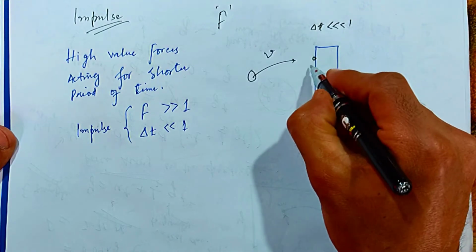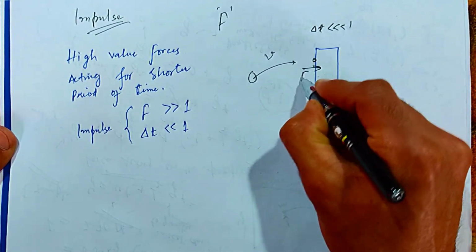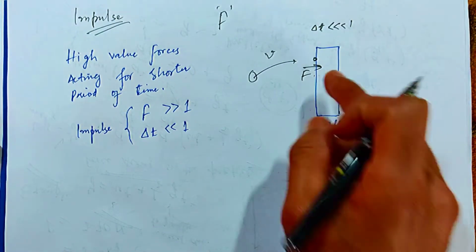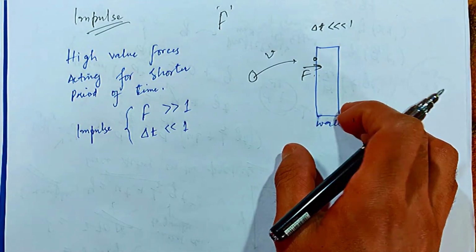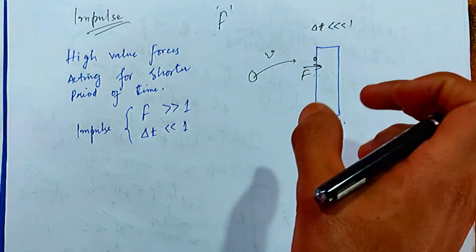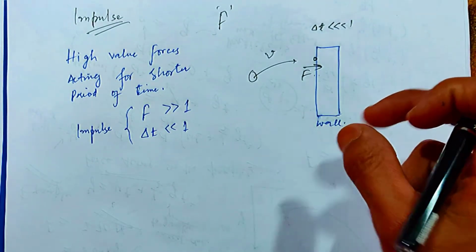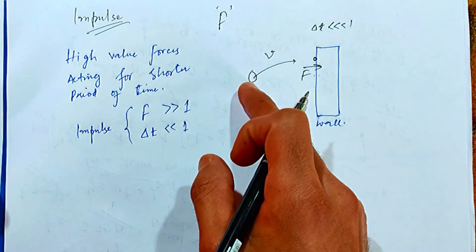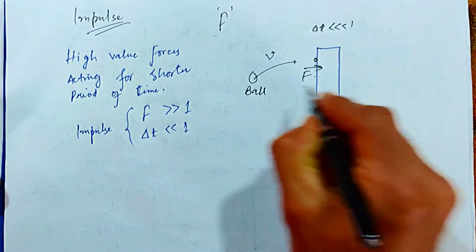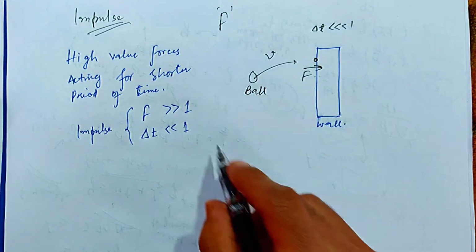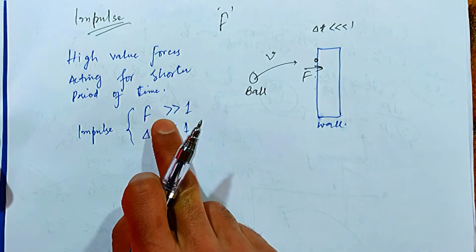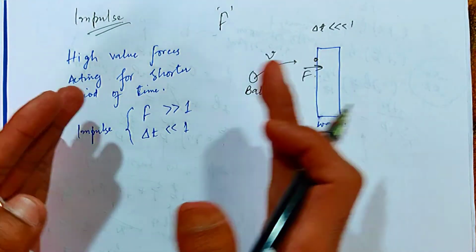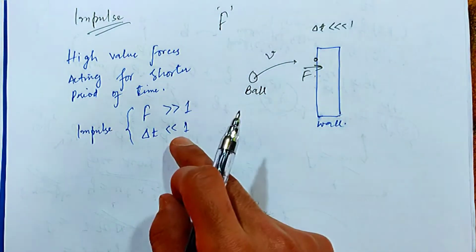But the force acted onto the wall is very high. The period of time is so minute that we can't calculate accurately the force generated by the ball onto the wall, or the force applied by the ball onto the wall. So the force is very much higher, but the period of time for which the force acts onto the wall is very much lower.